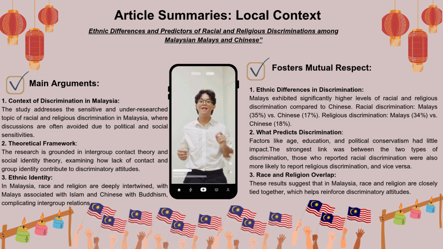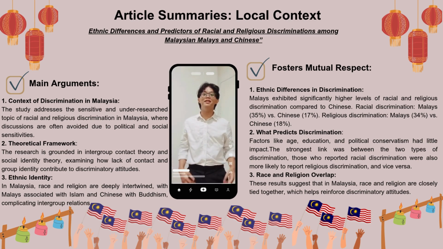The data in this study shows a sharp gap. 35% of Malays answered they would not want a neighbor of a different race, which is double the rate of Chinese respondents, which is 17%. The gap in religious discrimination was practically comparable, with 34% of Malays and 18% of Chinese. These aren't just numbers, they are evidence of invisible social structures.